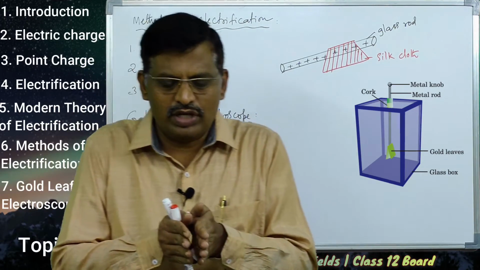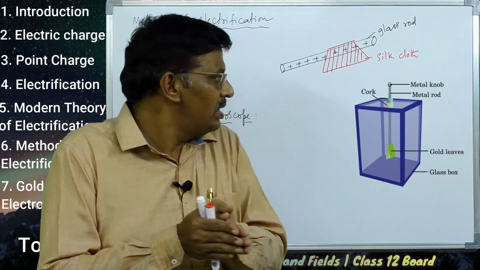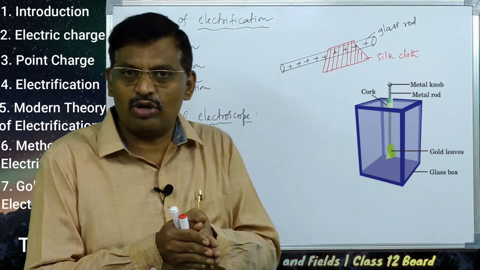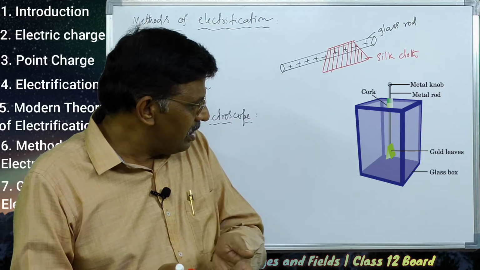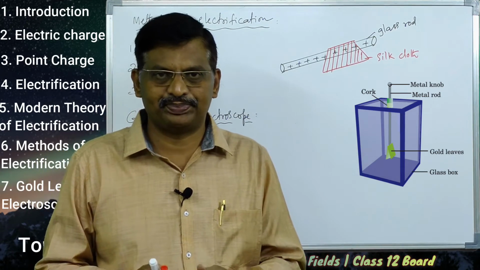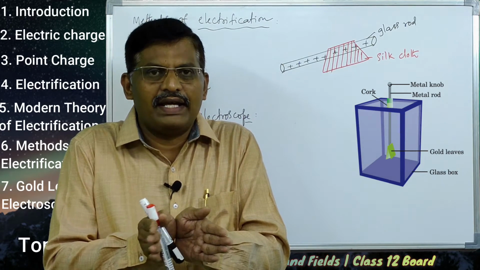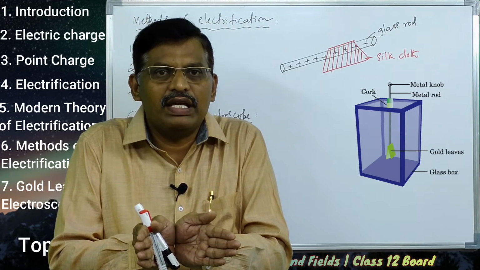When there is no charge, the gold leaves are very close together like this. Once the charged body touches the metal knob, charge is transferred through the vertical rod to the gold leaves, so that the gold leaves repel. Like this, the gold leaves move away from each other.